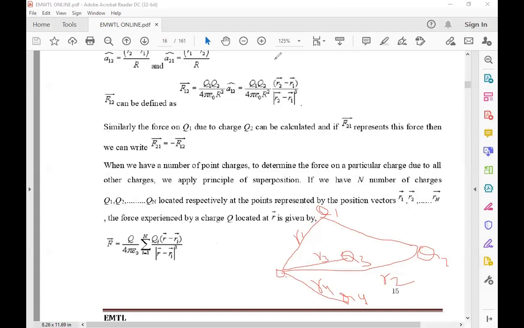We take the sum of all these functions, the sum of i equal to 1 to n, with Qi depending upon the charges.